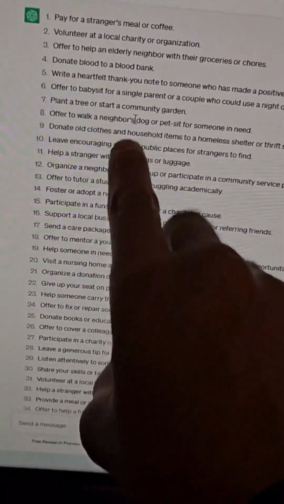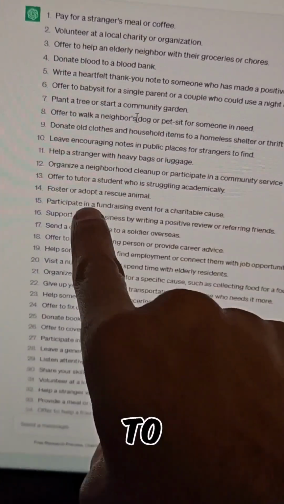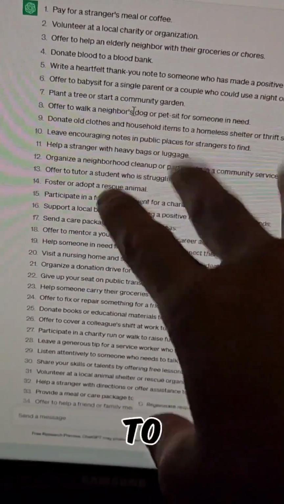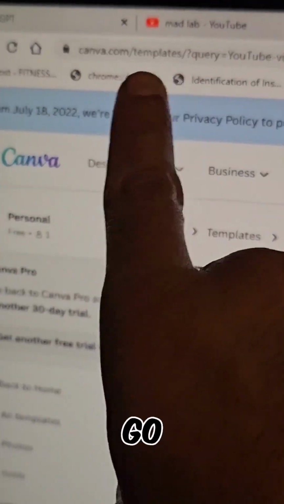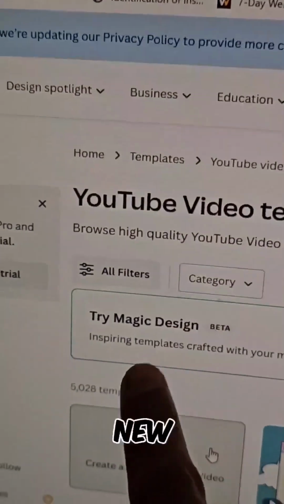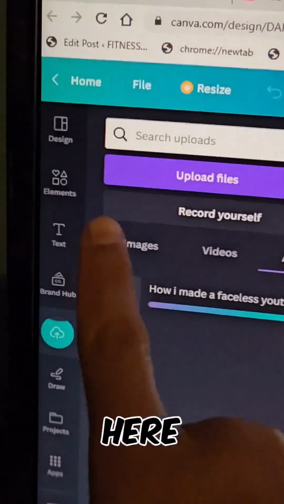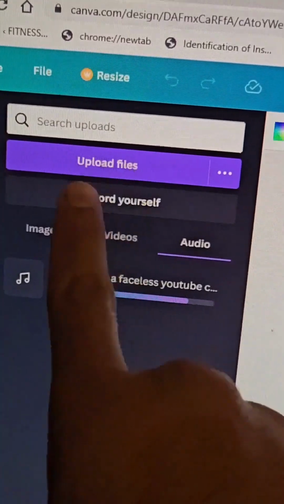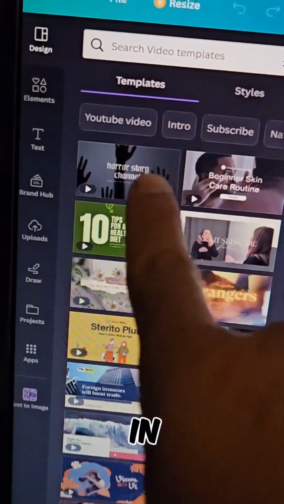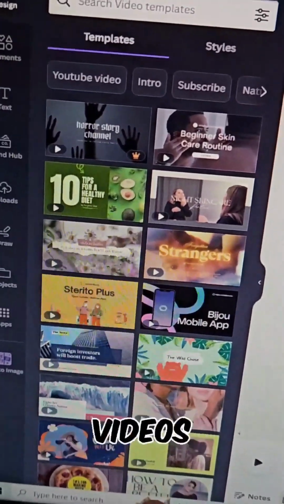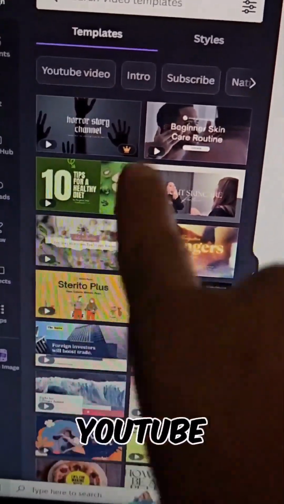Then you can use your own microphone to record your voice over for the script to create your video. Step 3 is to go to canva.com and then create a new YouTube video. Create a blank YouTube video. Upload your voice over here in Canva. Use these videos in the design tab. You can see there's a lot of videos here that you can use to create your YouTube videos.